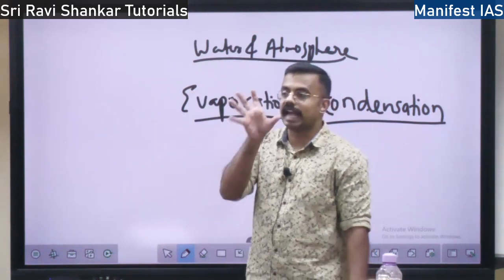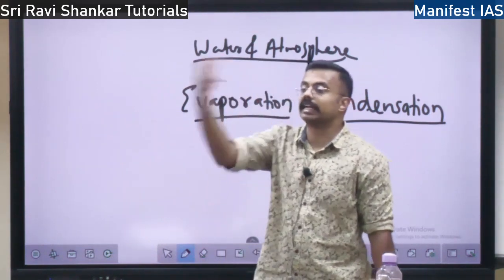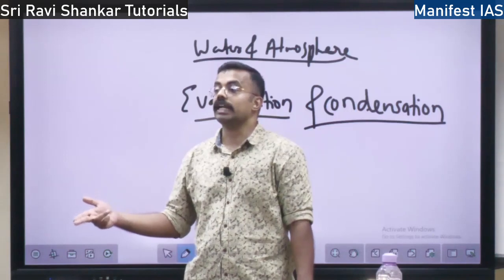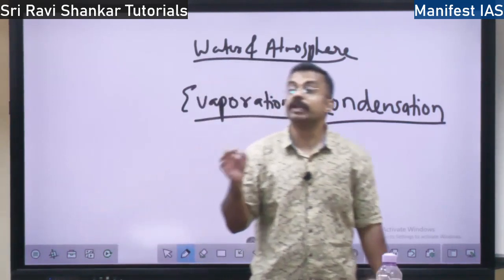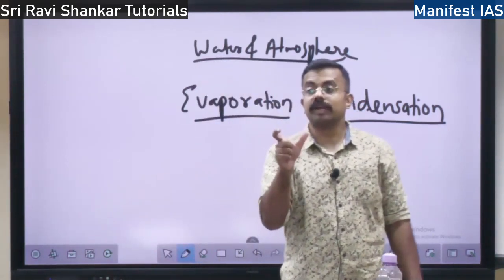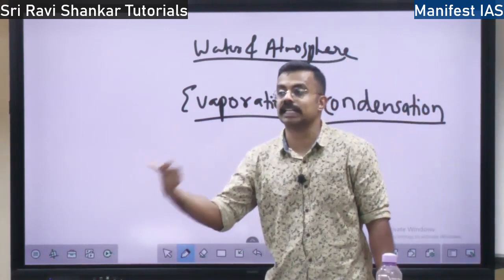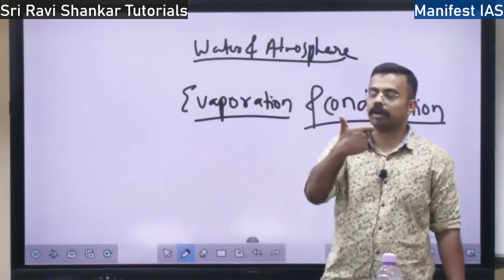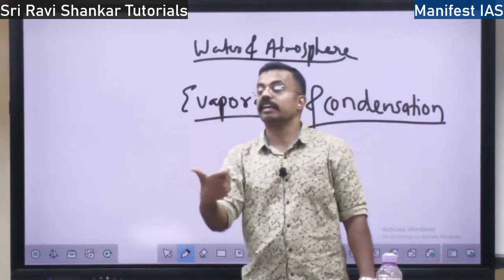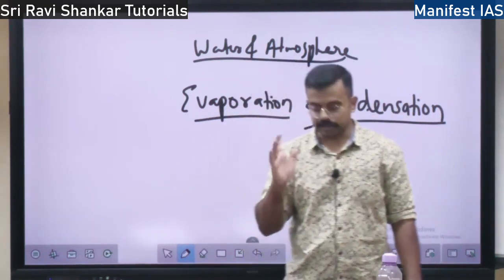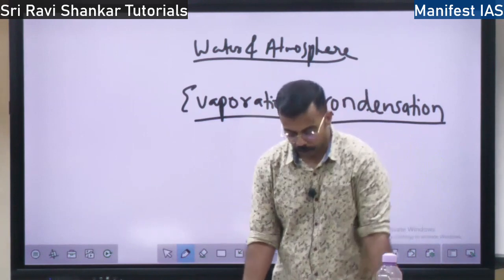But if the water vapor directly gets converted into solid, it is called what? Sublimation. Water vapor directly getting converted into solid is sublimation. From gas to liquid, it is called condensation, right? This is very, very important.